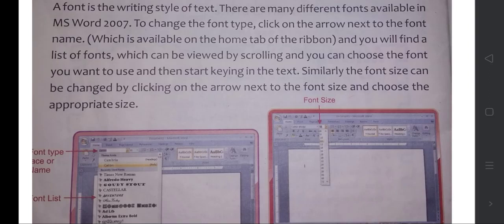Similarly, the font size can be changed by clicking on the arrow next to the font size and choosing the appropriate size. That is, you are selecting a font on the left hand side, and on the right hand side you are selecting the size. How big or how small it has to be, in which size the font should be. So that is selecting the style and the size.